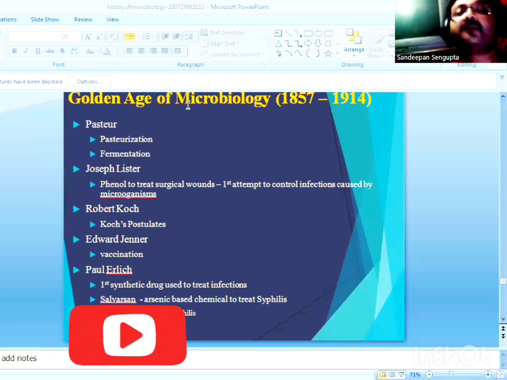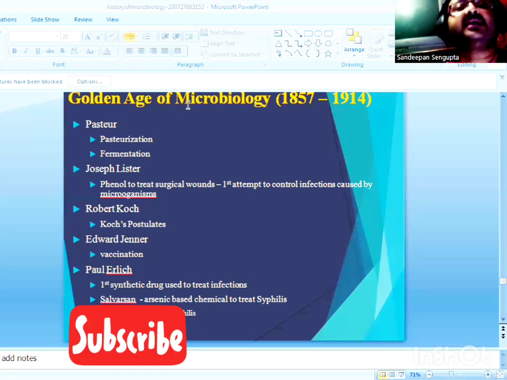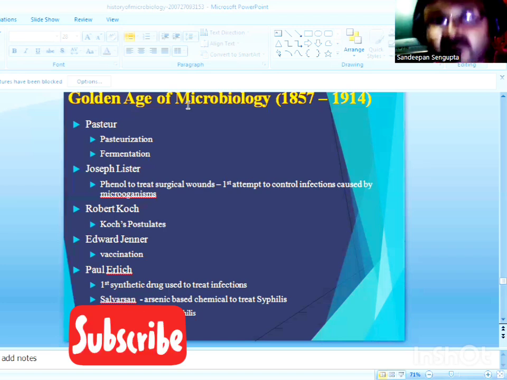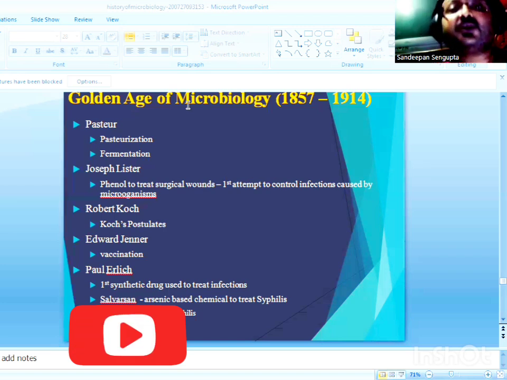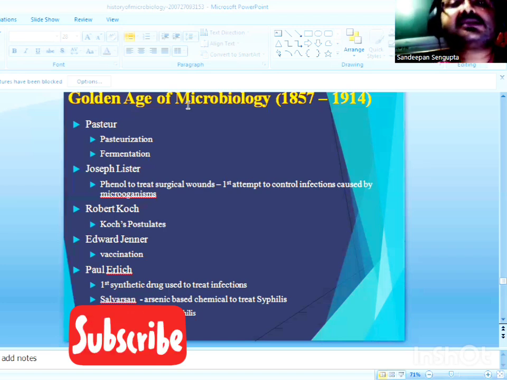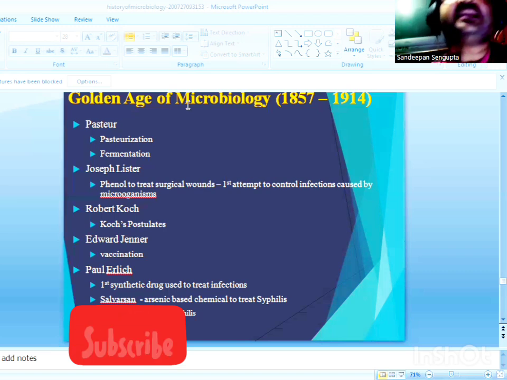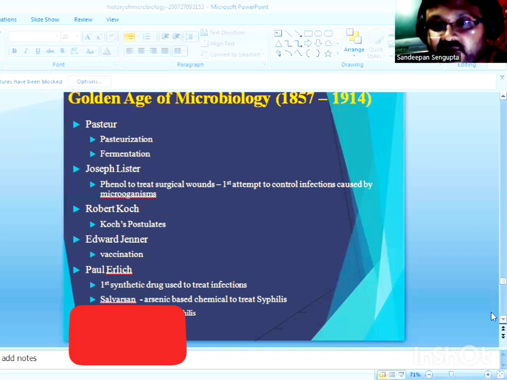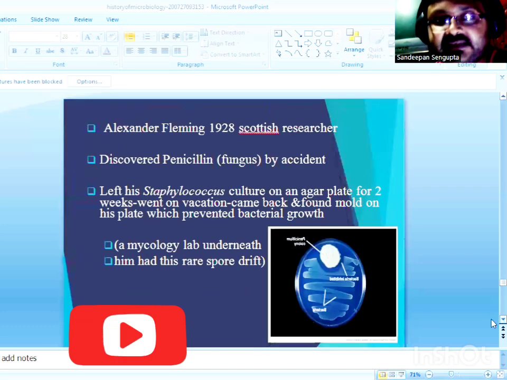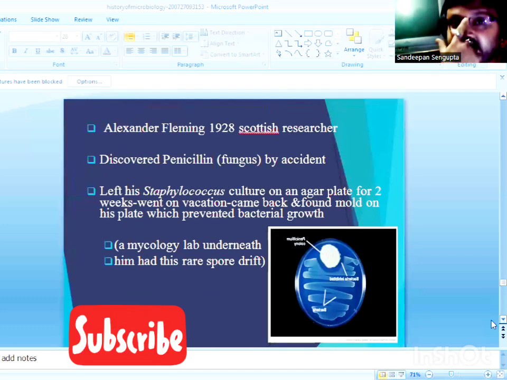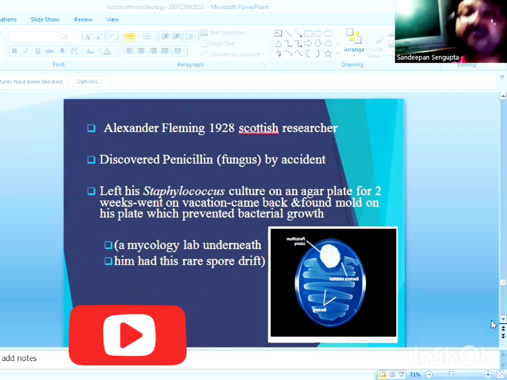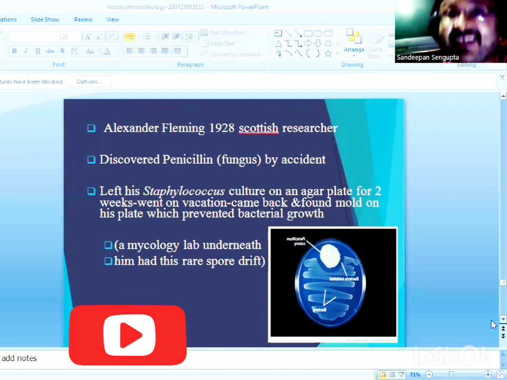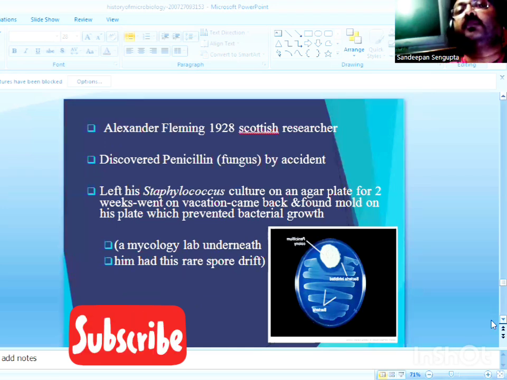To conclude, the golden era of microbiology ended with the beginning of chemotherapy by Paul Ehrlich. Paul Ehrlich discovered arsenobenzol, which marked the beginning of the era of chemotherapy. And after that, developments in the field of chemotherapy continued, which marked the end of the golden era of microbiology and the beginning of the era of modern microbiology.